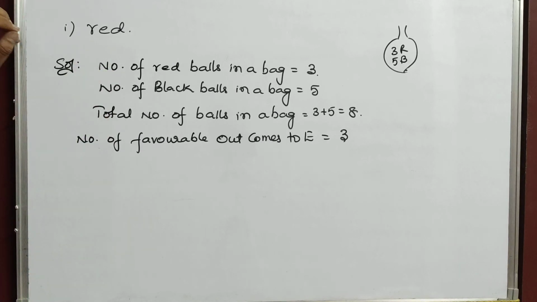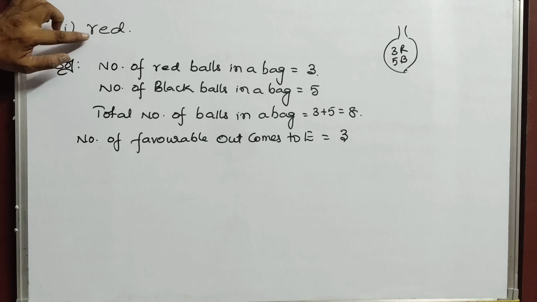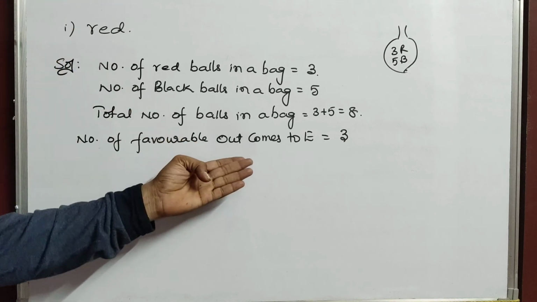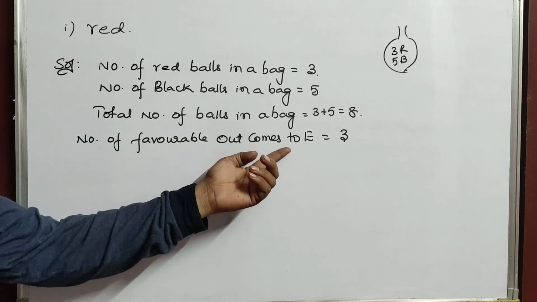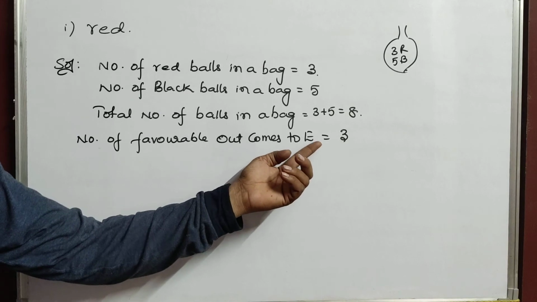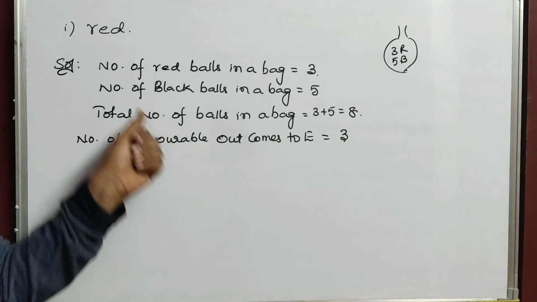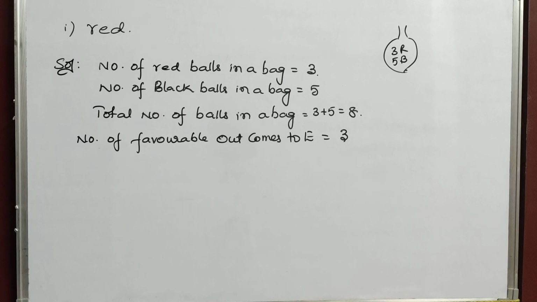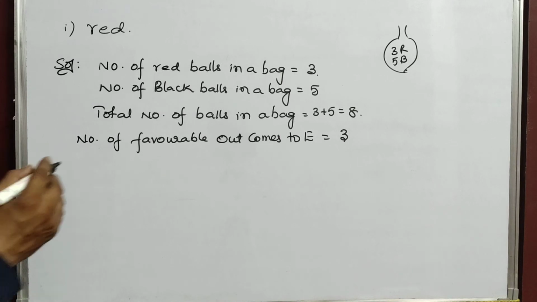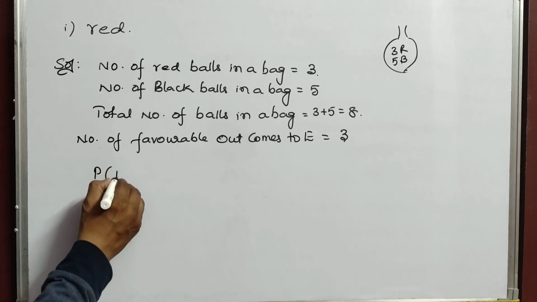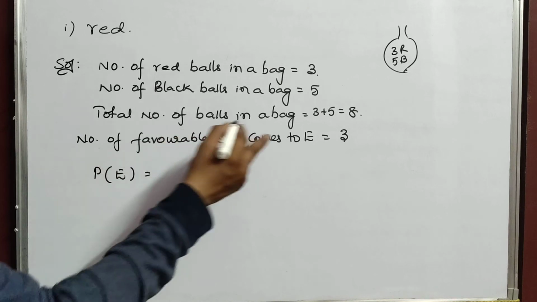E means an event, that is the red balls. How many favorable outcomes to event E? So red balls, how many are there? 3.